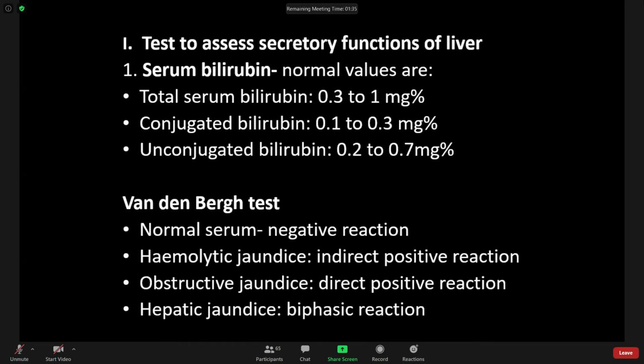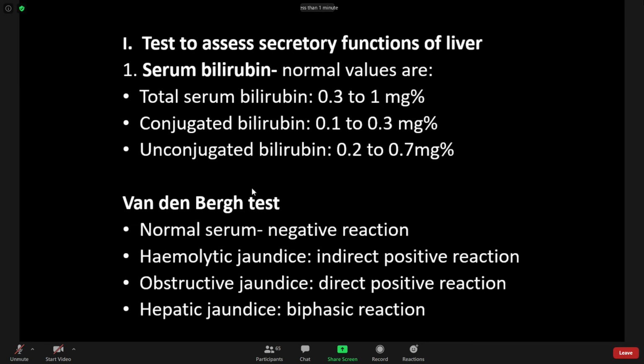Clinically, jaundice can be detected in the serum when serum bilirubin concentration is more than 2 mg per deciliter. The normal total serum bilirubin concentration is 0.3 to 1 mg%. Conjugated bilirubin, which is water soluble, is 0.1 to 0.3 mg%, and unconjugated bilirubin, which is not water soluble, is 0.2 to 0.7 mg%.